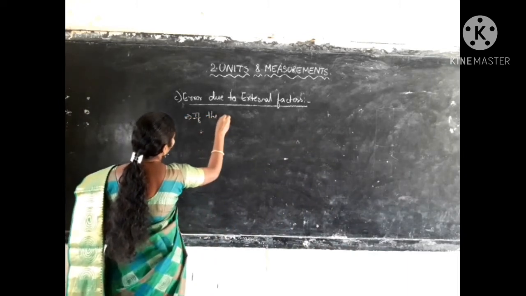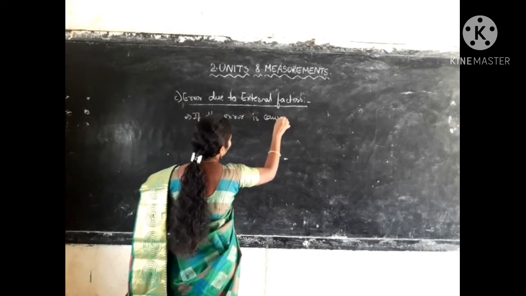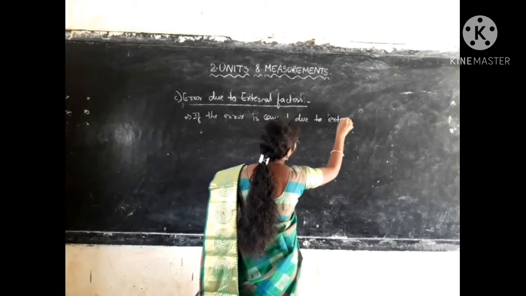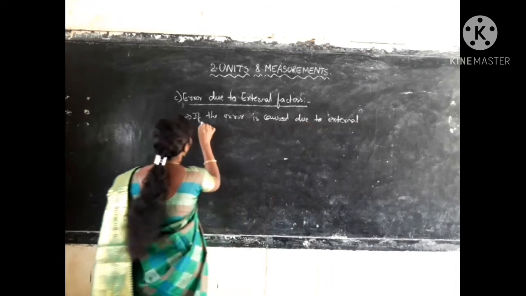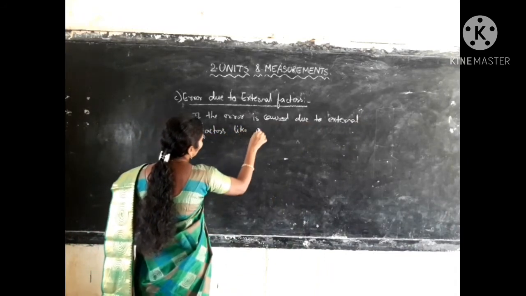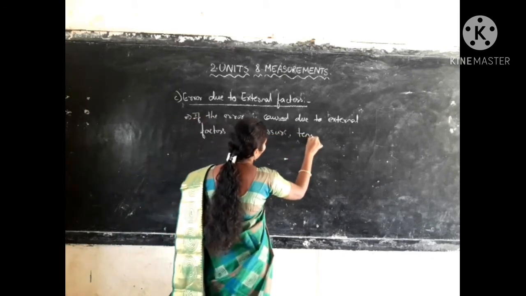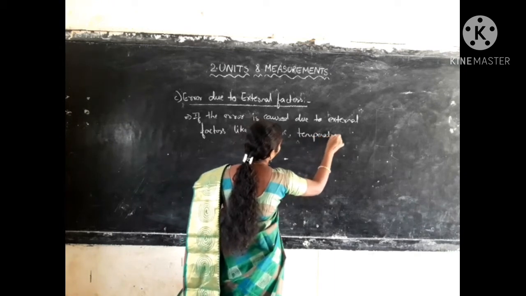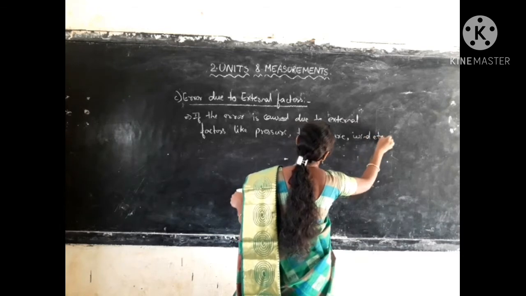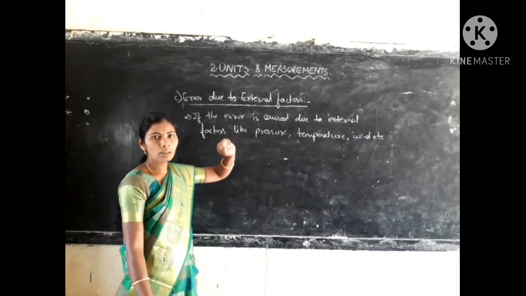If the error is caused due to external factors like pressure, temperature and wind, etc., then such type of error we call error due to external factors.